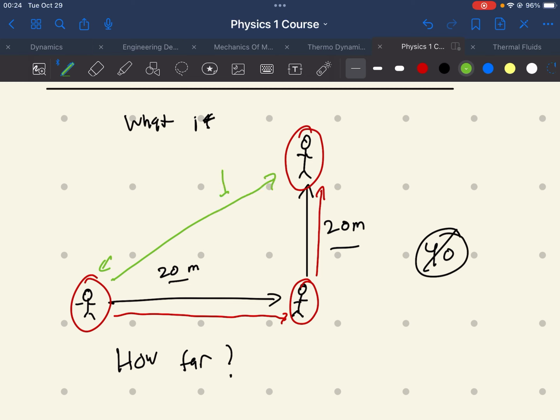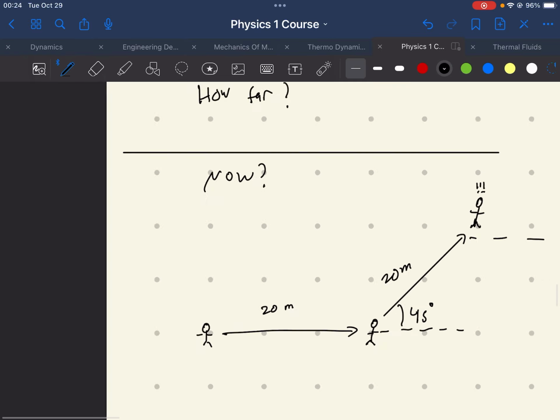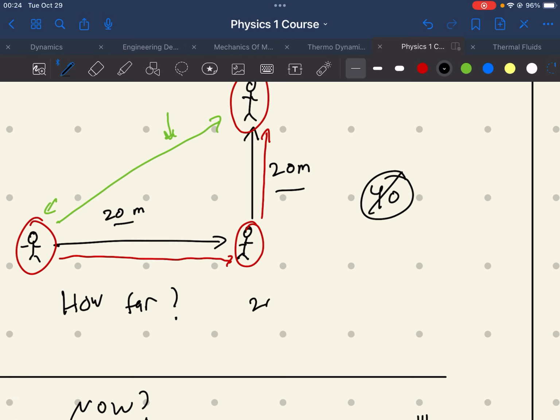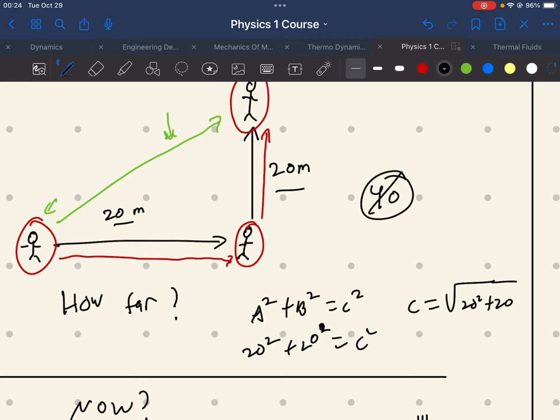It is going to be the distance from here to here. It is this green arrow that is our displacement vector. That is how far we've displaced. So how do we solve for that? Well, using Pythagorean theorem, we know that a squared plus b squared is equal to c squared. A is 20 squared plus b is 20 squared. That's equal to c squared. So we have c is equal to the square root of 20 squared plus 20 squared. And that's pretty much your final answer right there, unless you want to continue to evaluate that further.